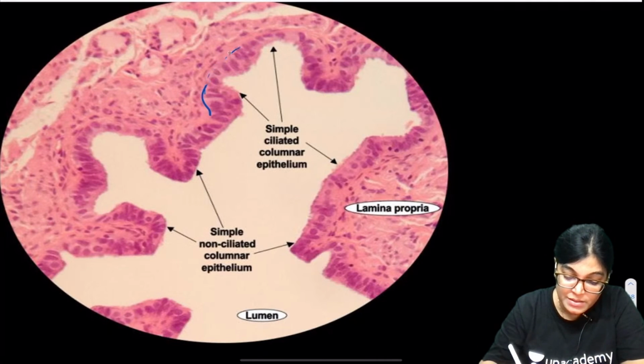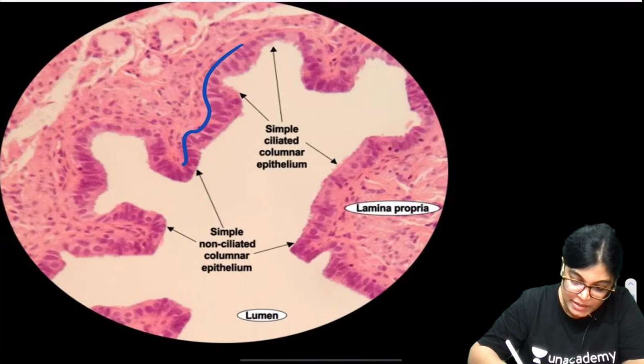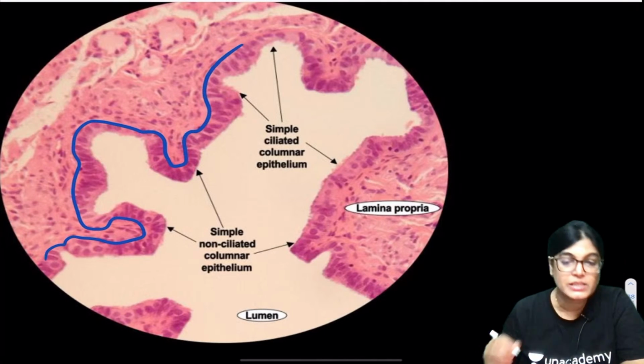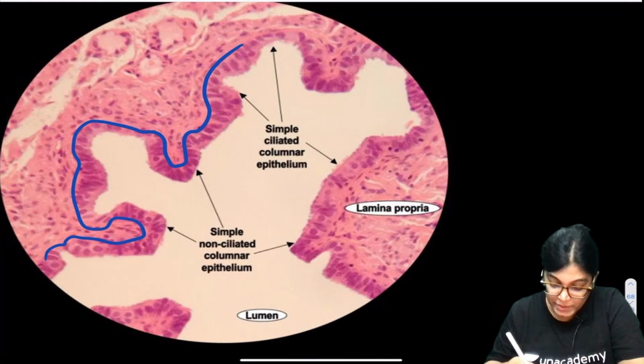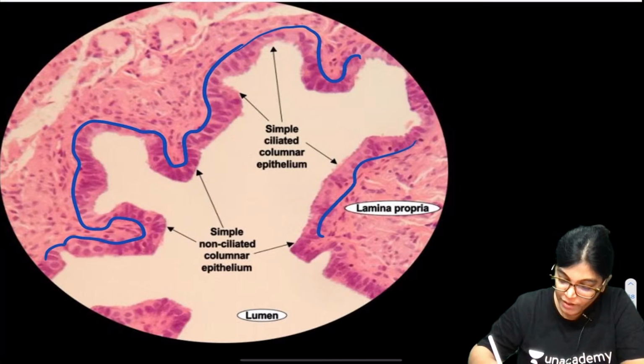Ciliated epithelium, dear. So it's not pseudo-stratified. So see here, this is the epithelium. Here I am showing you the diagram. It's ciliated columnar, not pseudo-stratified. Pseudo-stratified you will find in respiratory epithelium.